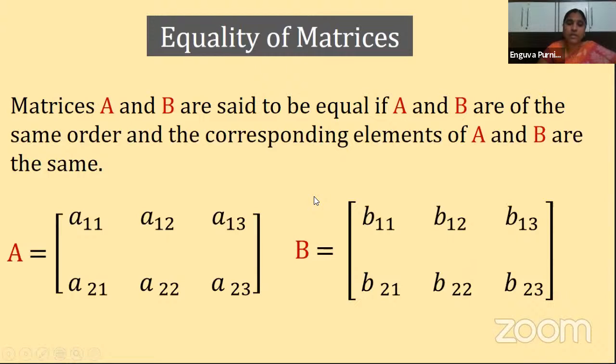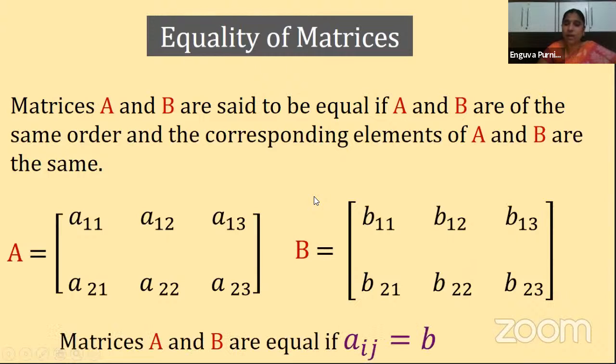Clear? Now, matrices A and B are equal if Aij is equal to Bij. Aij means every element is Aij only. Yes or not? Here Aij and here it is Bij. Where A11 is there, here B11 is there. So ij must be same. This element and this element must be same. Clear? The same element should be there in the same position, and similarly for all elements here. Understood? Then we say that the two matrices are equal.